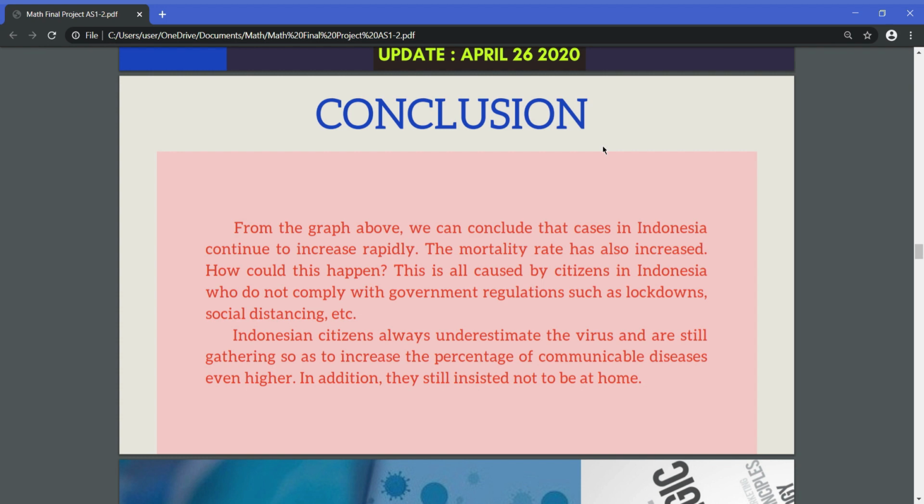This is all caused by citizens in Indonesia who do not comply with government regulations such as lockdowns, social distancing, and etc. Indonesian citizens always underestimate the virus and are still gathering, so as to increase the percentage of communicable disease even higher. In addition, they still insist on not being at home. Others still often go to work, meet people, and even still eat at restaurants that are still open. The contributing factor is the lack of direction from a firmer government, and citizens do not think in the long term about what the impact will be if they are still spending a lot of time outside.